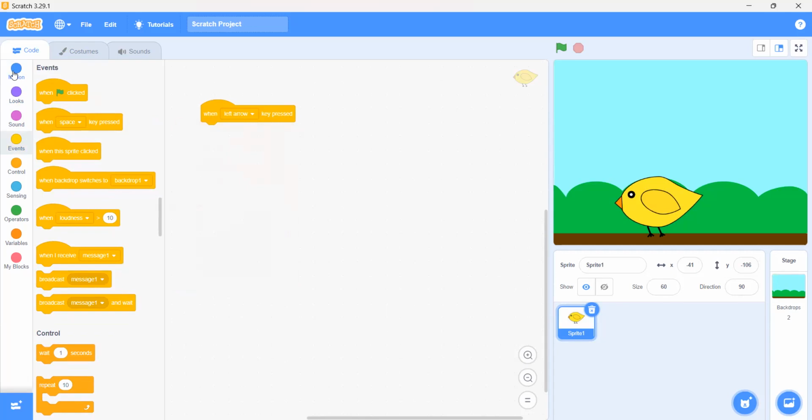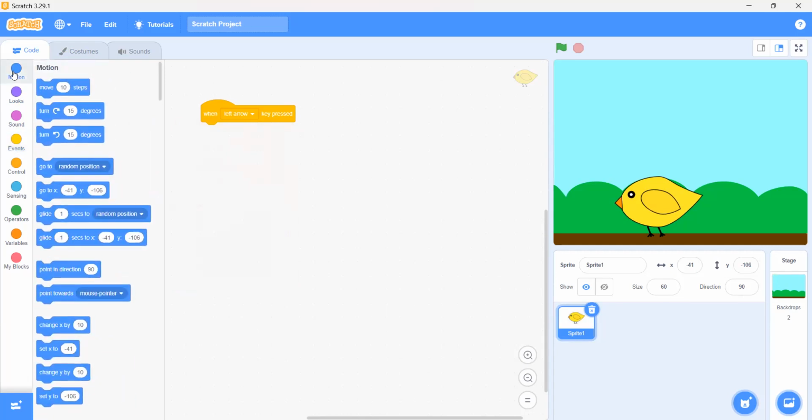Now which block should we use? We will go on the motion and get the move 10 steps. So if we click on the left arrow key, it is going backwards. So what we have to do is put a minus before the 10, move minus 10 steps.